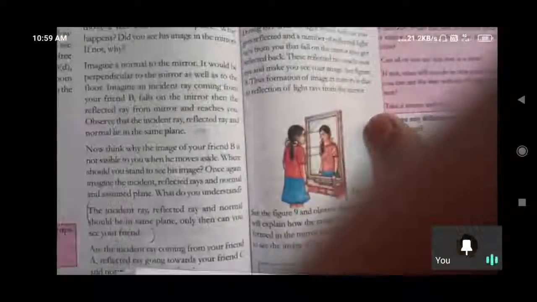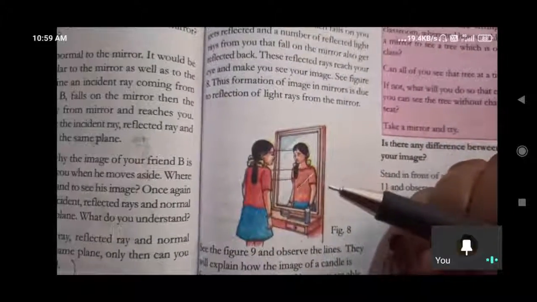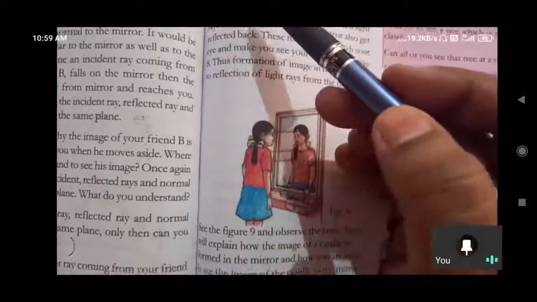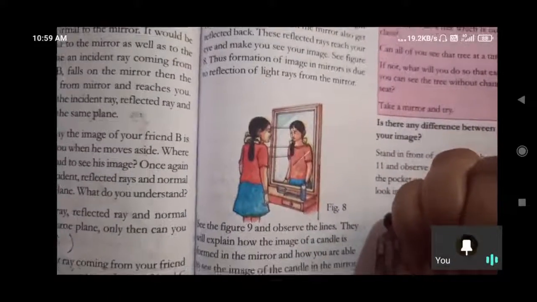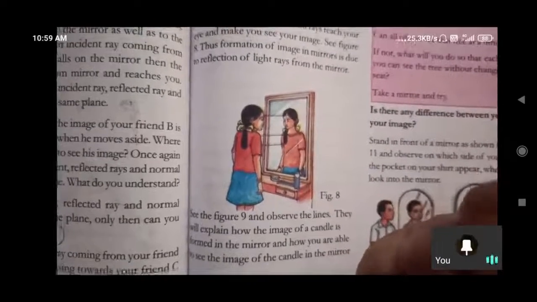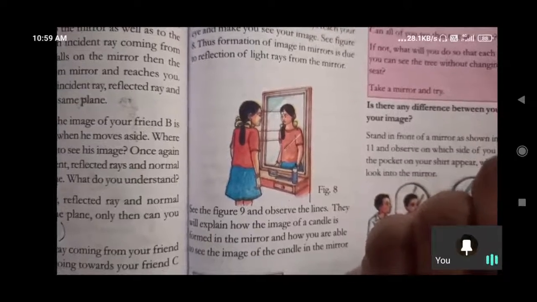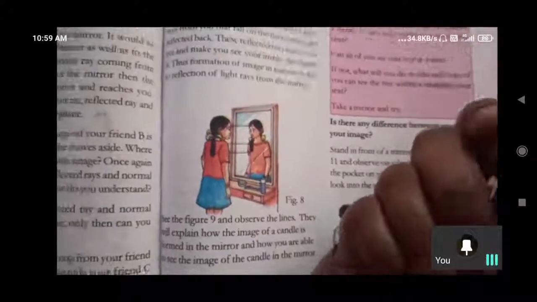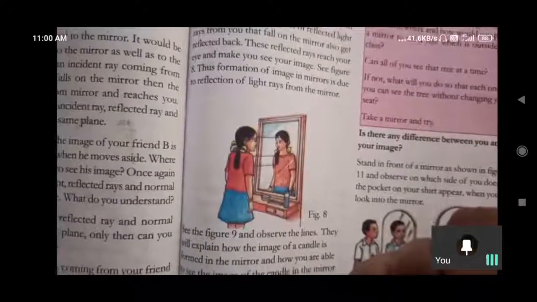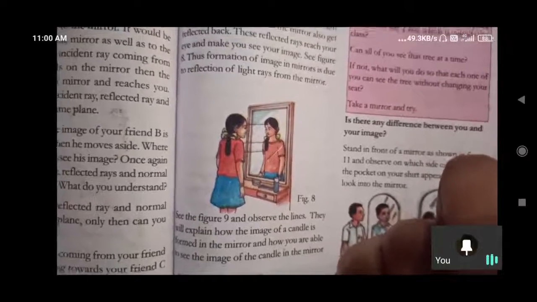And how do we get an image in a mirror? How can we get? So you would have to see your image in a mirror many times. Yes, many times you would have to see your image in mirror. During daytime, the light which falls on you gets reflected, and a number of reflected rays from you that fall on the mirror also get reflected back. These reflected rays reach your eye and make you see your image.